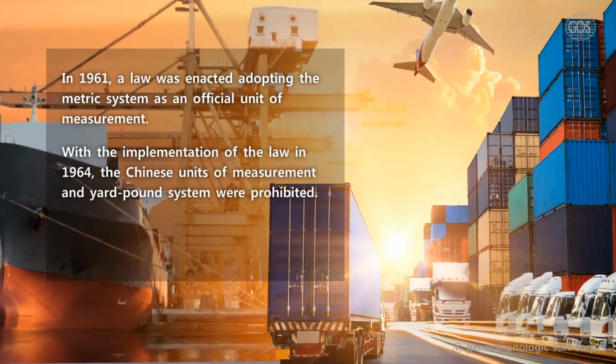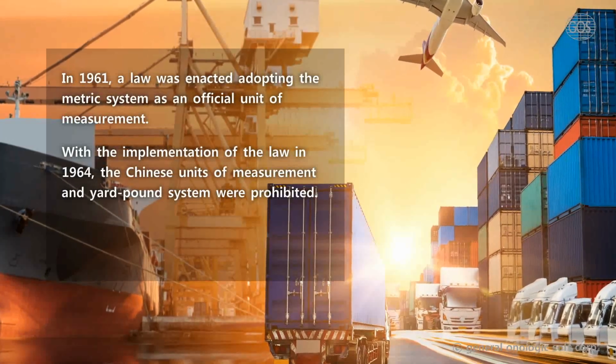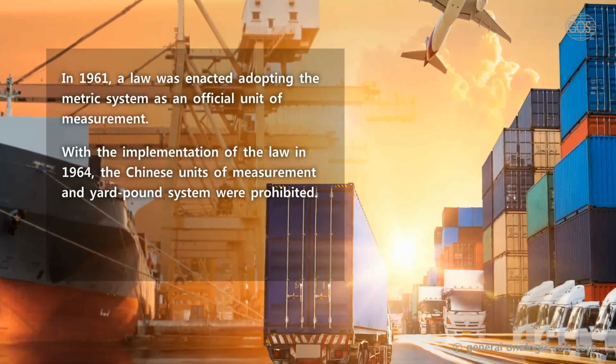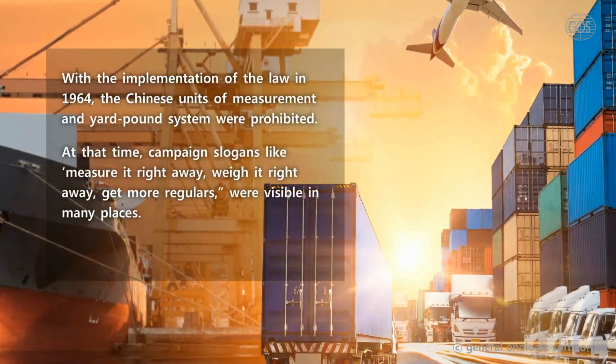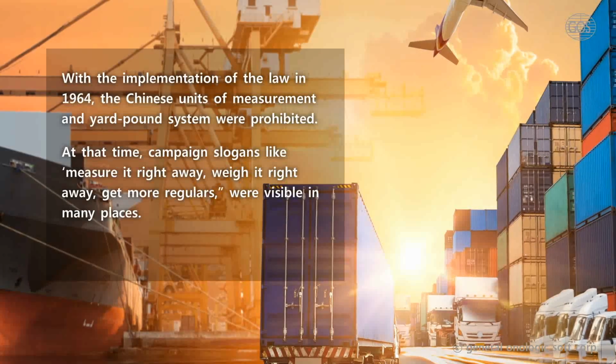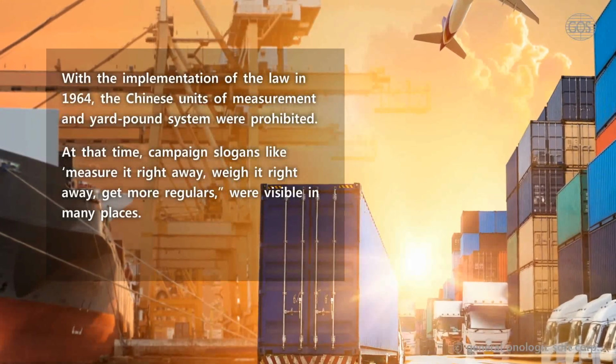With the implementation of the law in 1964, the Chinese units of measurement and yard-pound system were prohibited. At that time, campaign slogans like "Measure it right away," "Weigh it right away," "Get more regulars," were visible in many places.